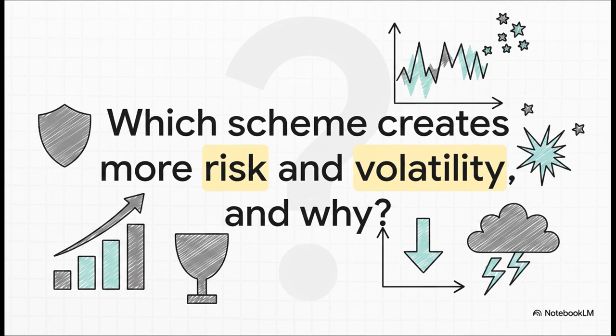So I'm going to leave you with a final question to chew on. Put yourself in the CFO's shoes. You want stable, predictable earnings, right? So which scheme creates more risk and volatility for your company? The cash-settled plan, where the expense can swing wildly with the stock market, or the equity-settled plan, where the cost is locked in on day one?